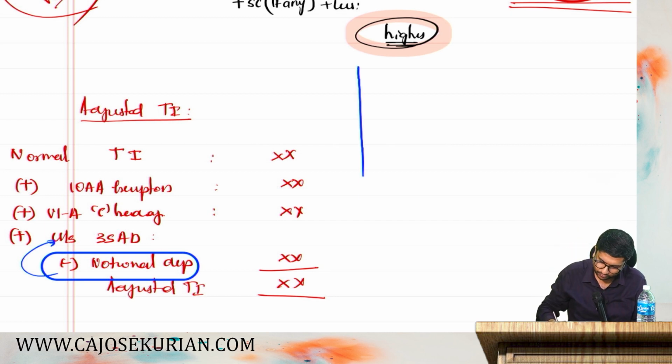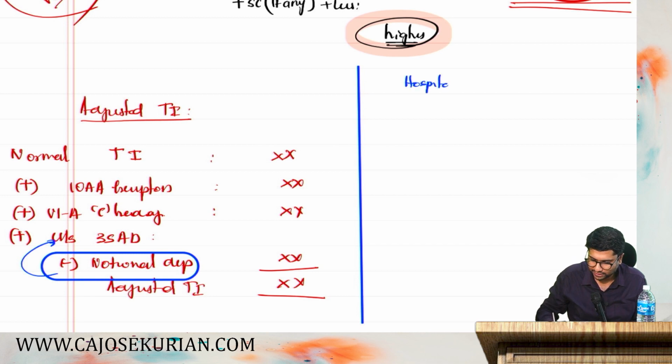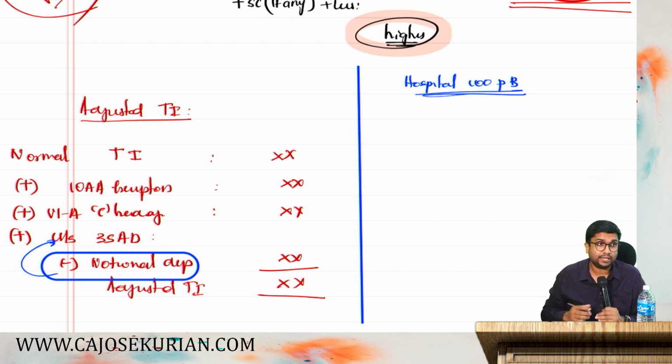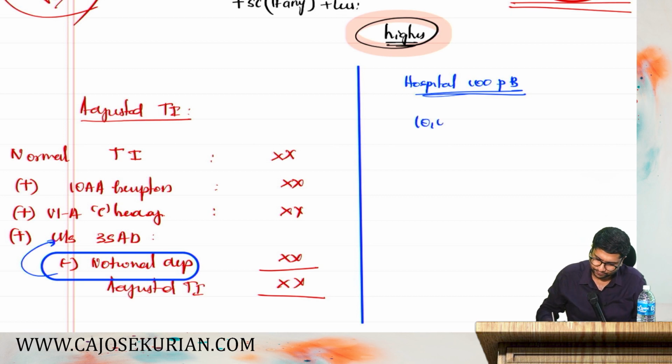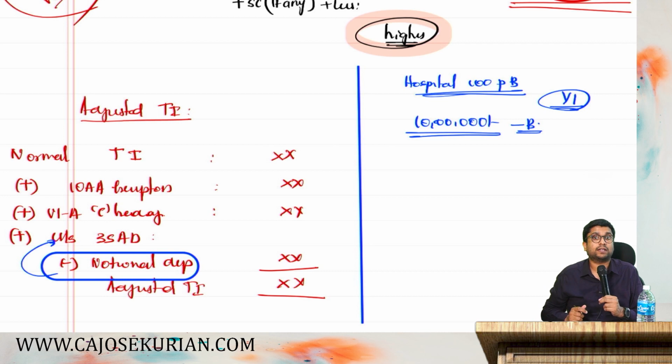Listen. Say for example, I'm a hospital with 100 patient beds. Then I am an eligible specified business. Yes or no? I have constructed a building for 10 lakhs in year 1. Are you all with me?